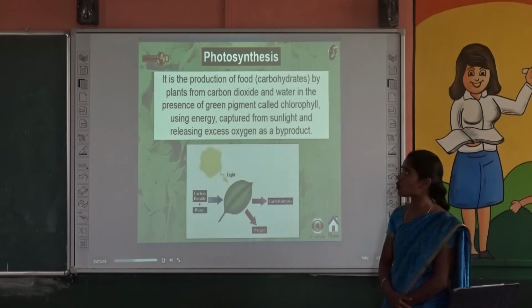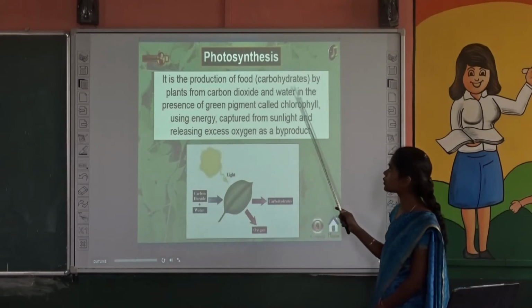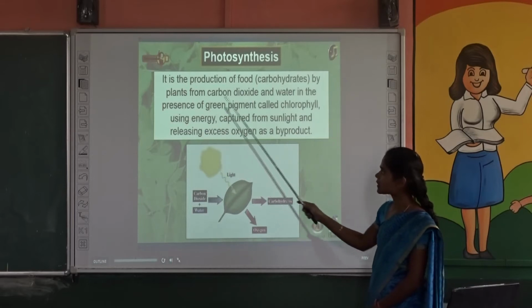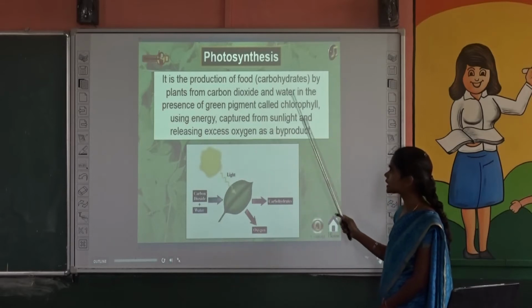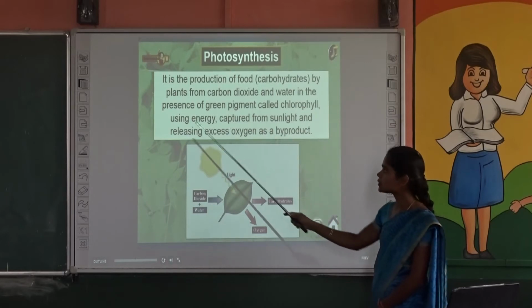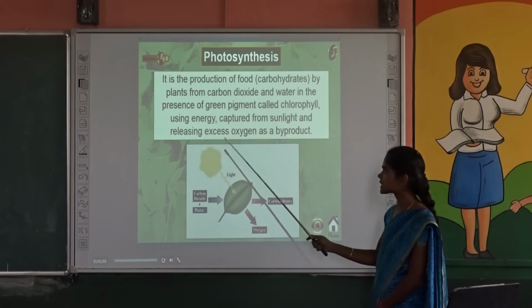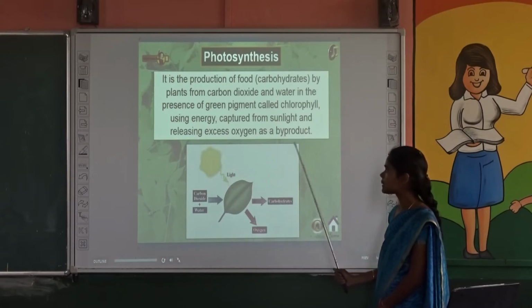What is called photosynthesis? It is the production of food, carbohydrates, by plants from carbon dioxide and water in the presence of green pigment called chlorophyll, using energy captured from sunlight and releasing excess oxygen as a byproduct.